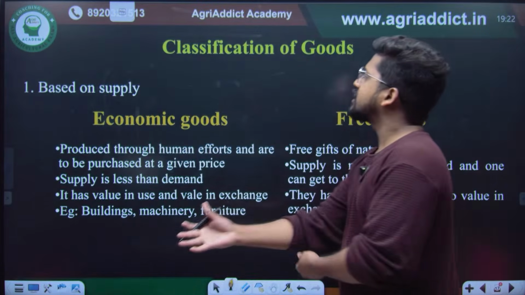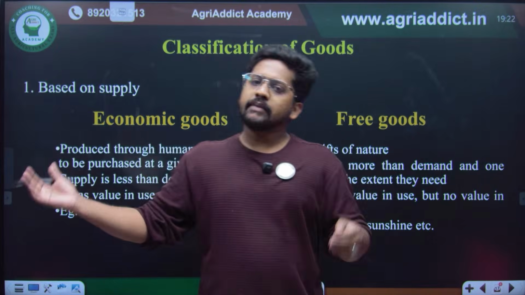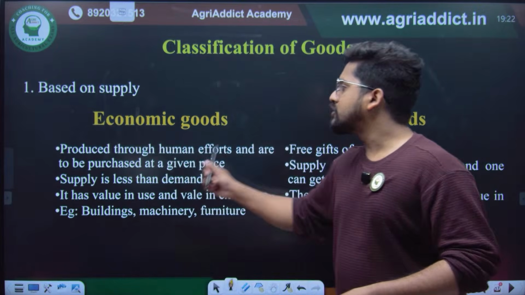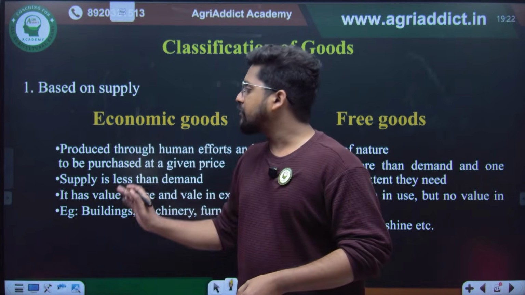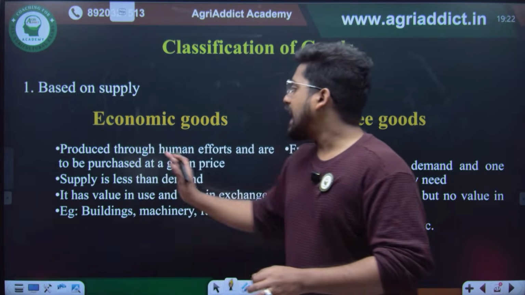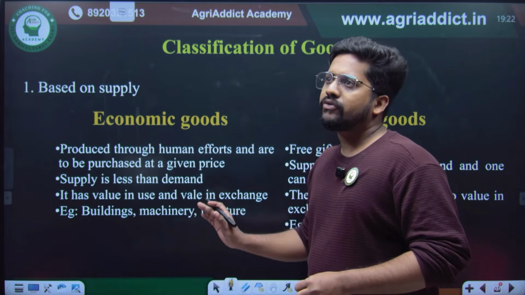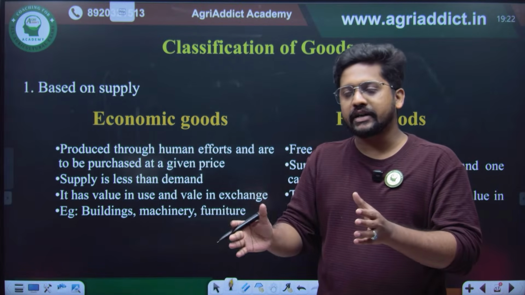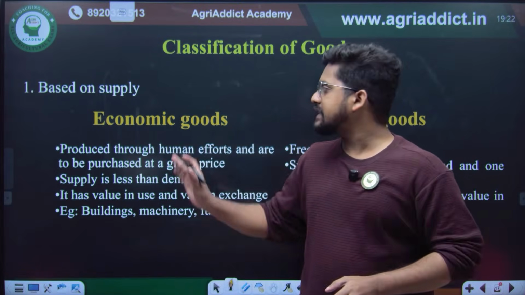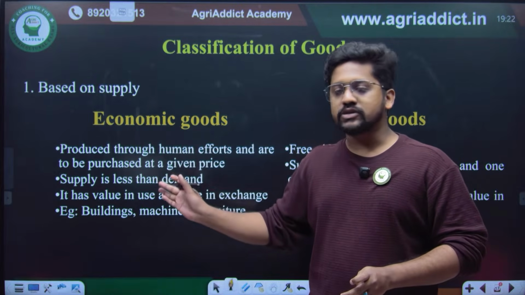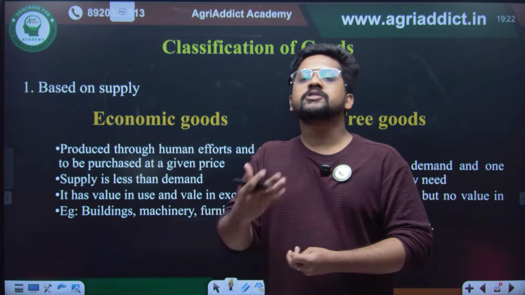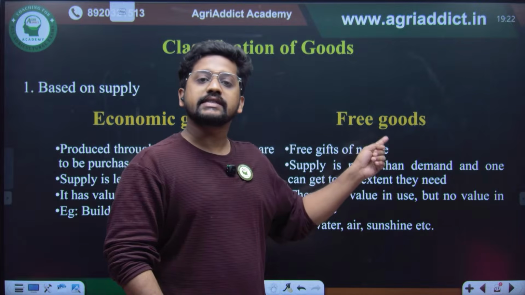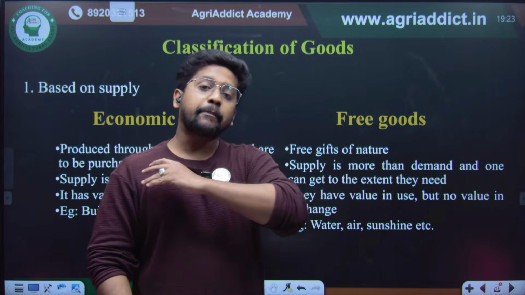So coming to the classification of the goods, goods can be classified based on the supply as economic goods and free goods. Economic goods are those goods whose supply is very much lesser than the demand. So its availability will be much less. Such kind of goods are known as economic goods. These goods are almost man-made. But when it comes to free goods, these are free gifts of nature because their supply is abundant rather than